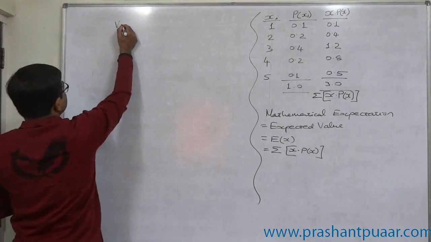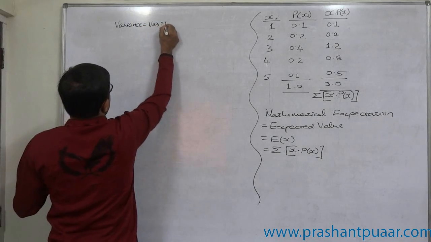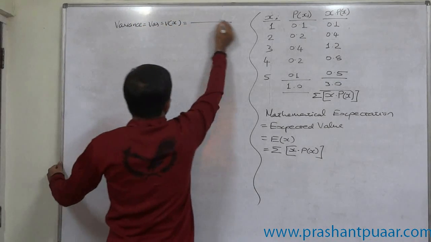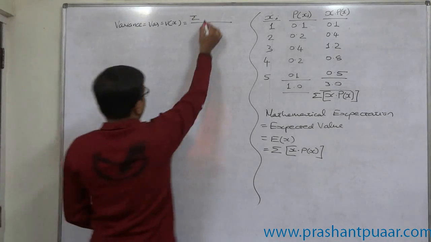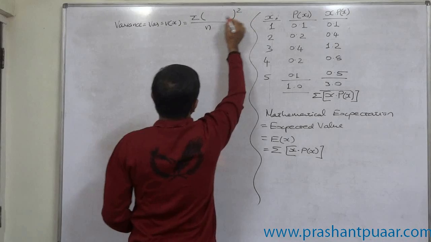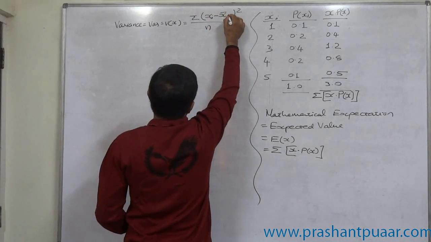The variance is the mean of the squared values of the deviations taken from mean.